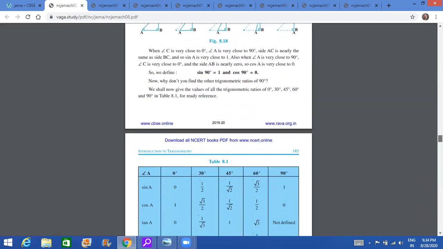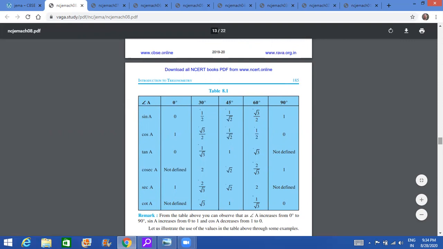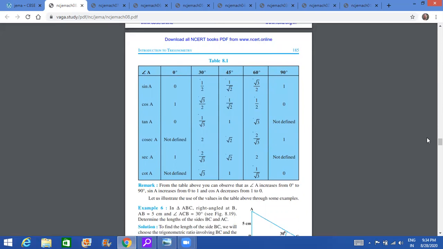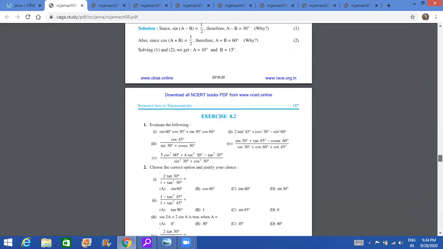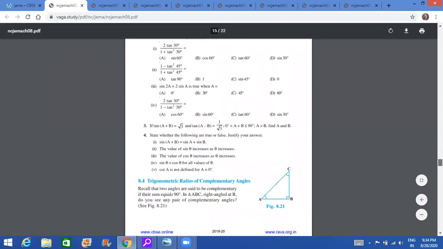Although they have said that the specific angles are 30, 45 and 60, I would suggest that you learn the full table, because this is also going to be useful for you in the coming years, 11th and 12th, and it is also used many times in physics. So the entire table should be done. Don't leave out any angle, irrespective of what some people are saying, that 0 and 90 will not come. You will find that in all these questions 0 and 90 is actually not there. It is all based on 30, 45, 60. So when you're doing this, there will not be any problem as such, but you should know the values of 0 and 90 for all the 6 trigonometric ratios.